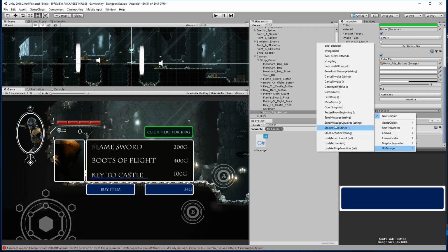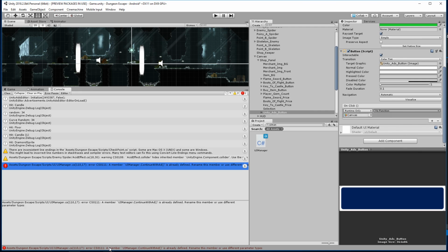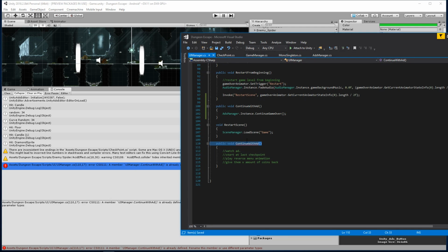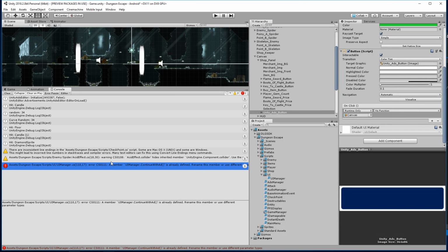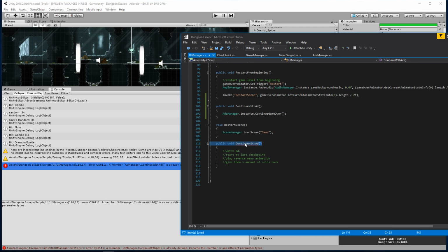Where is it? Ah, I'm blind. Can't see it. Oh, I have an error. That's why. What is happening here? A member continue is already defined. Where? Oh, right. Okay.